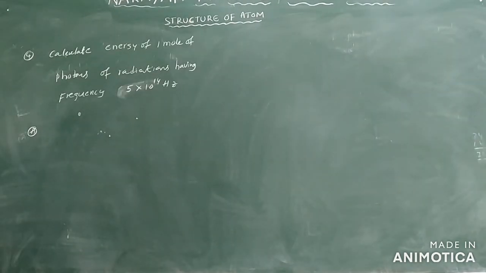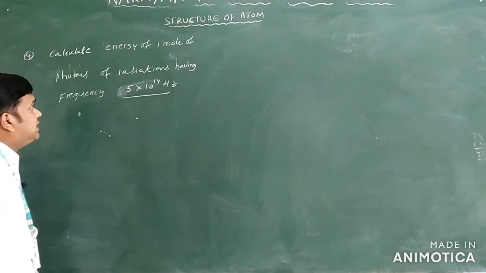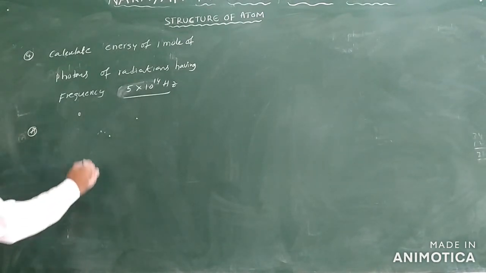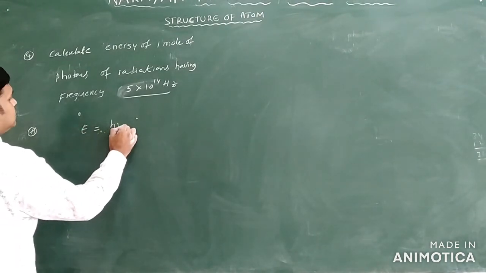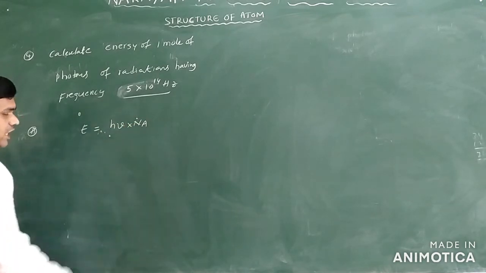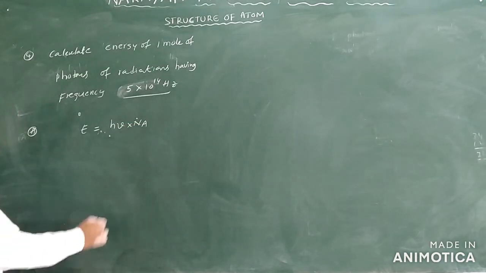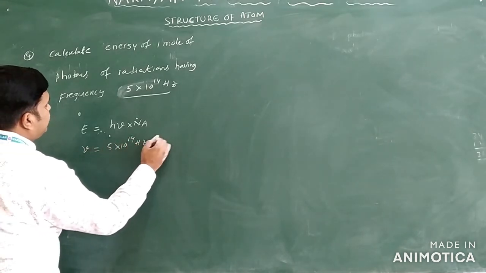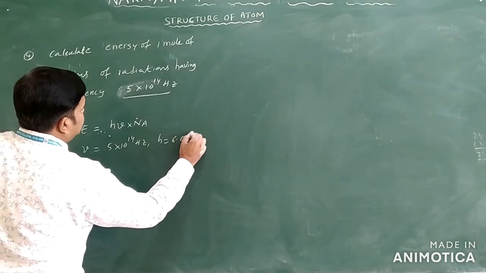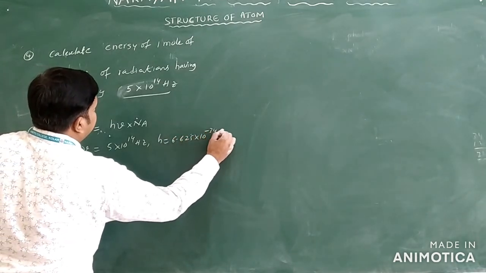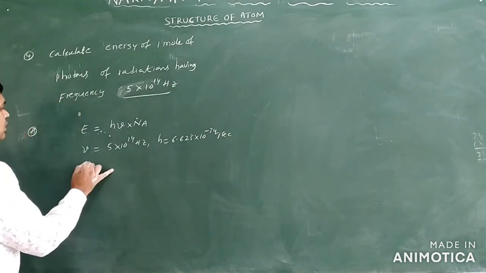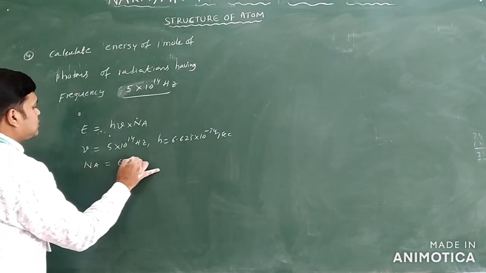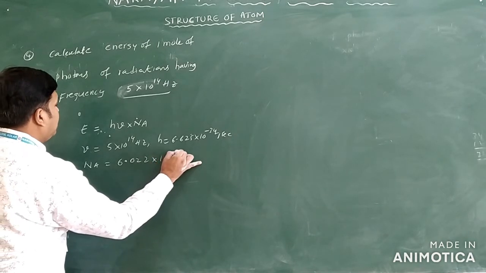Next one, we have to calculate the energy of 1 mole of photons of radiation having the frequency 5 into 10 power 14 Hz only. They are asking for 1 mole of photons. You know one formula: for 1 mole of photons, E is equal to h nu into Na, the Avogadro number. Here frequency nu is given, 5 into 10 power 14 Hz. So h is equal to 6.625 into 10 power minus 34 joule second. Avogadro number Na is equal to 6.022 into 10 power 23.